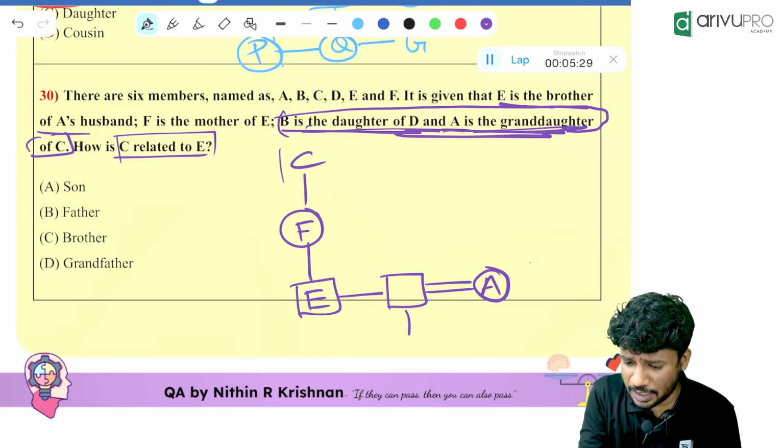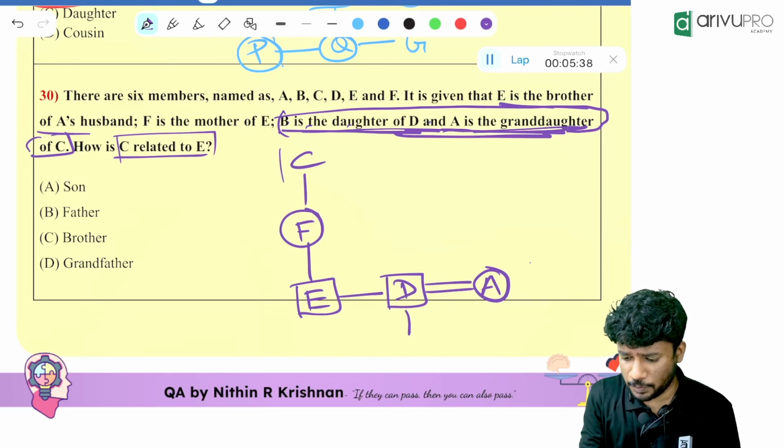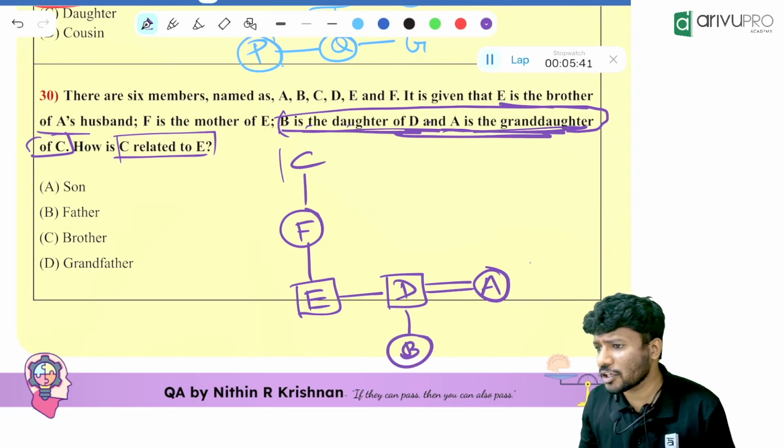But how will you read it? B is the daughter of D. Now where will you put D? D is only over here. The vacant place is over here. You will put D over here. Then where will you put B? B will be over here and you will fill it.